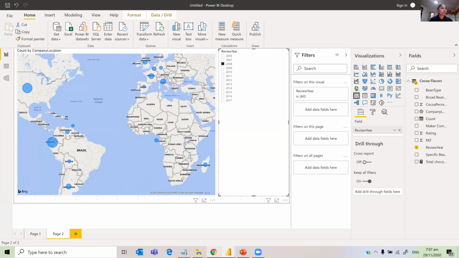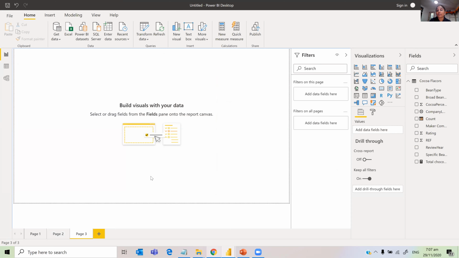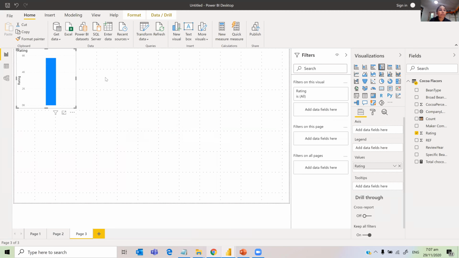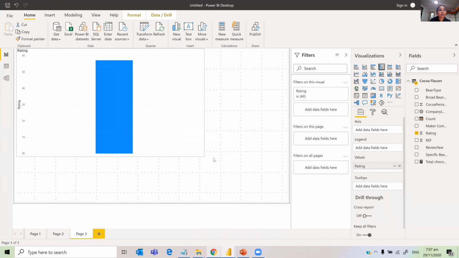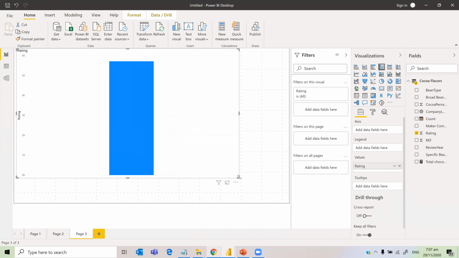And the next question was, which countries produce the highest rated bars? Because I want to see which country has the highest rated bars, I'm just going to create that visual with the highest rated bars. So I'm just going to go rating. This will summarize. Do we want summarize? Yes, we want summarize.